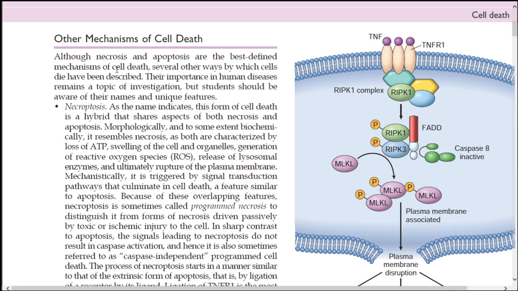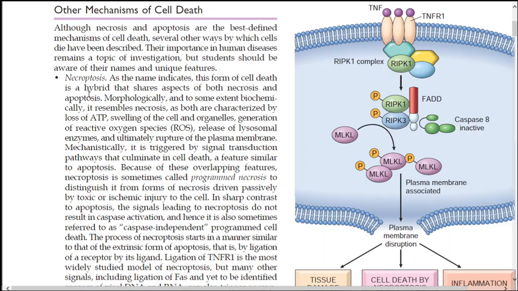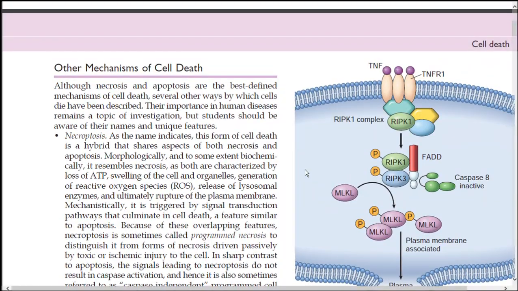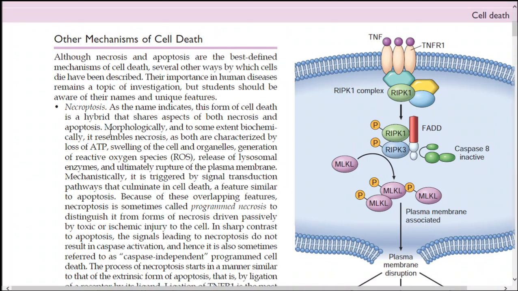So let us discuss other mechanisms of cell death. Other mechanisms of cell death include necroptosis, pyroptosis and ferroptosis. There are three other mechanisms of cell death apart from necrosis and apoptosis. So let us see what is necroptosis.